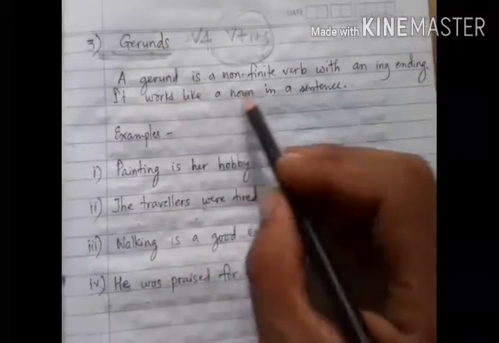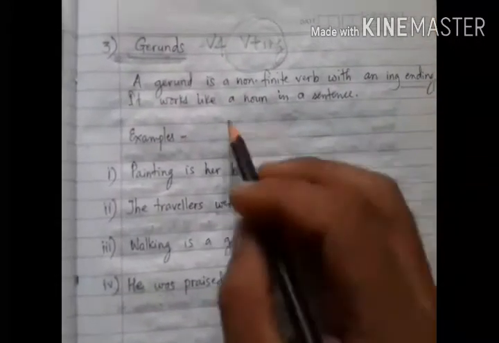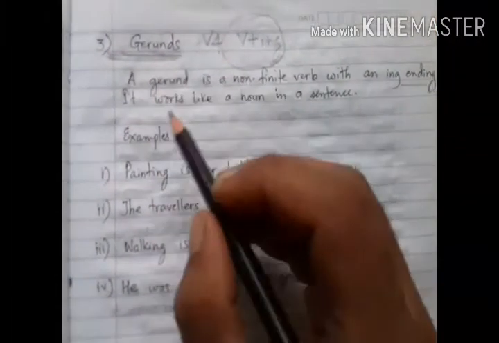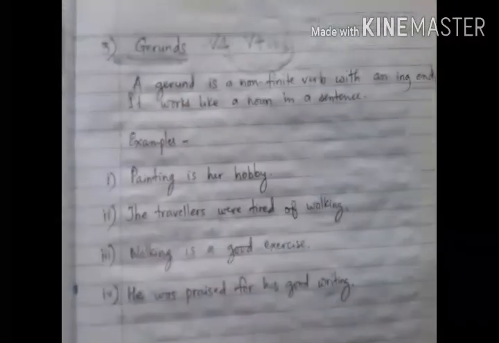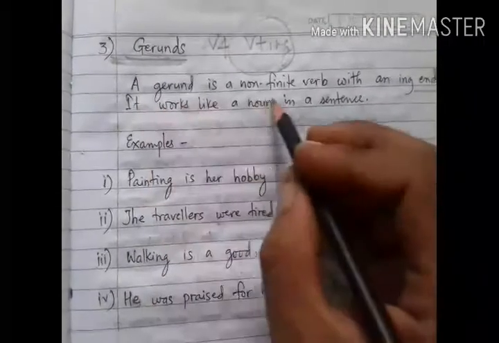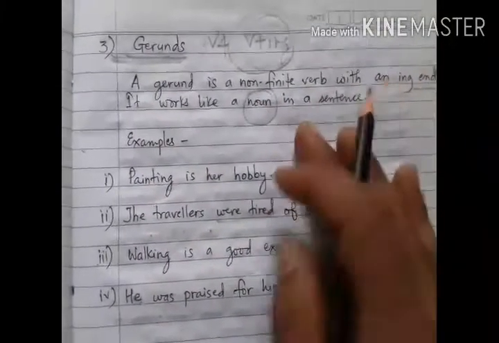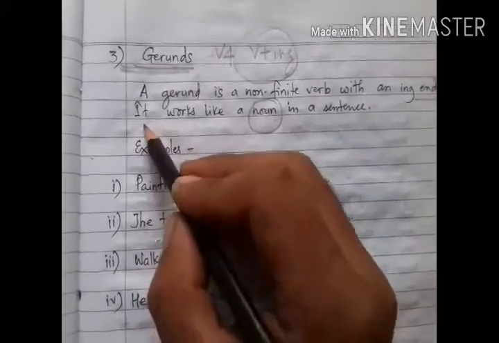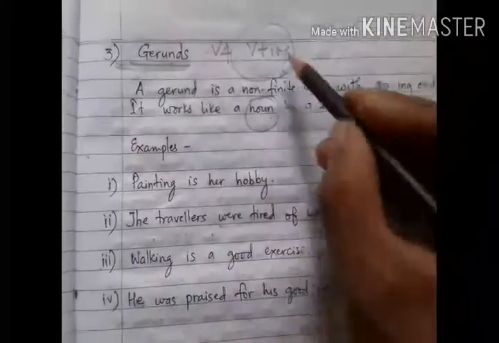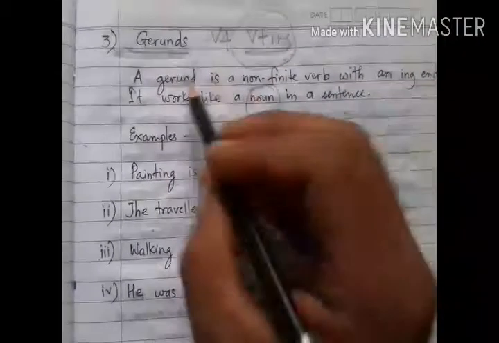A gerund is a non-finite verb with an ing ending. But how are these gerunds used in sentences? They are used as nouns, that means as either subject or object. When the ing form of a verb is used as either subject or object, it is a gerund.